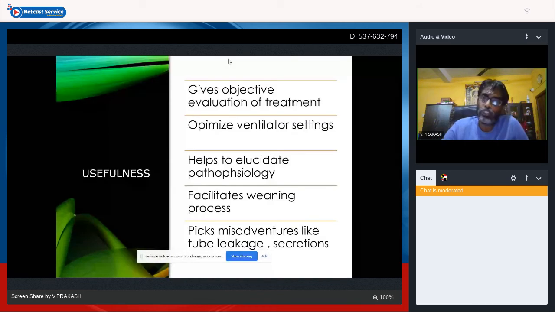It gives an objective evaluation of the treatment, and it helps optimize your ventilatory settings. It helps to elucidate the physiology, facilitates your weaning process, and depicts misadventures like ET tube leakage, secretions, air trapping. All these things can be picked up by your pulmonary graphics.